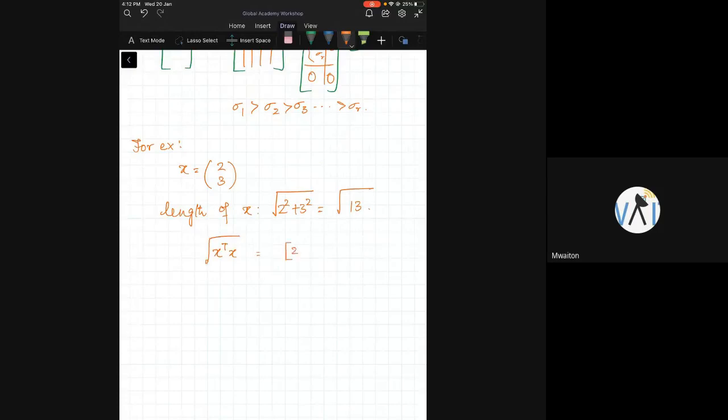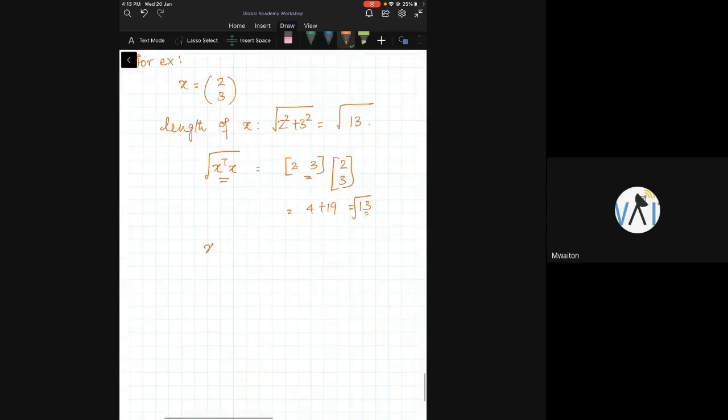X transpose x is 2, 3 into 2, 3. So what do I get? I basically get 4 plus 9, 13, and I put a square root of this, right? X transpose x is basically this. Is this clear?